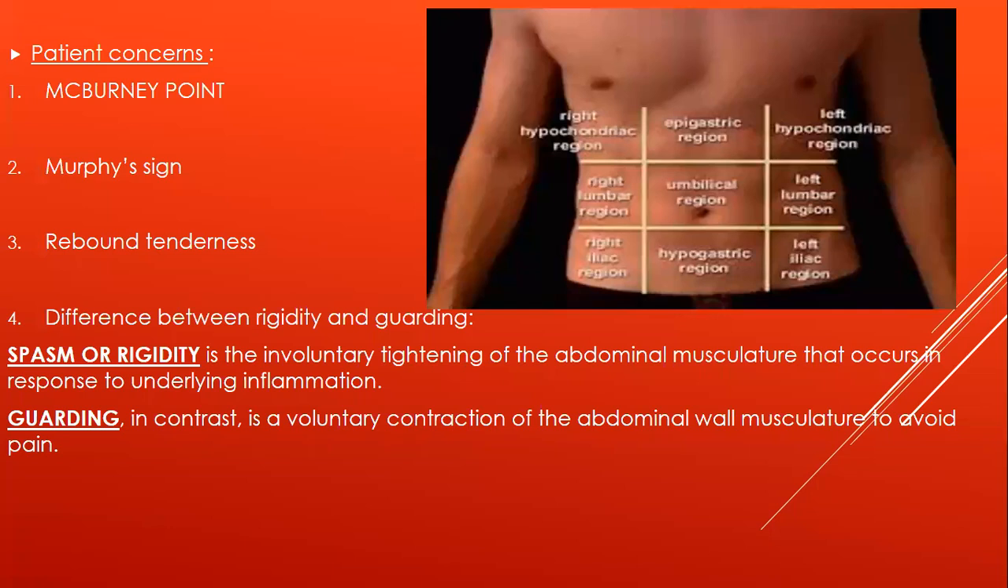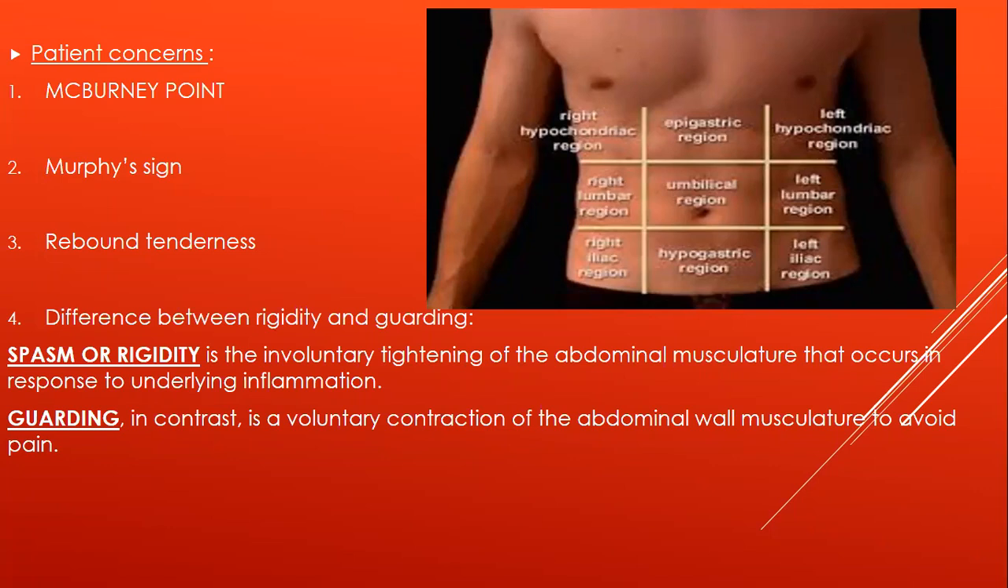And at 6 minutes, patient can ask you different questions. Sometimes he will ask you about McBurney point. Sometimes he can ask you about Murphy sign. Sometimes he can ask you about rebound tenderness. Sometimes he asks you about rigidity and guarding difference. And sometimes he can even ask about the deep inguinal ring position, these kind of things. So it depends upon your patient. If you give him time to ask these questions, then he will be asking them, and you will get higher marks if you cover his concerns as well.